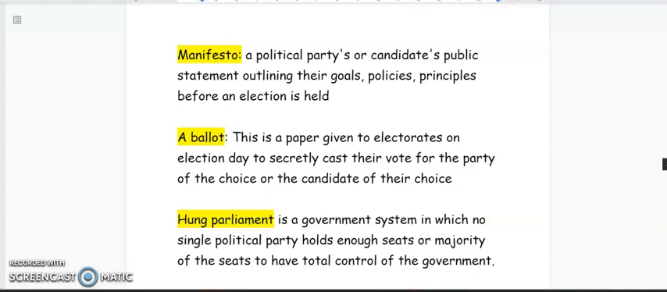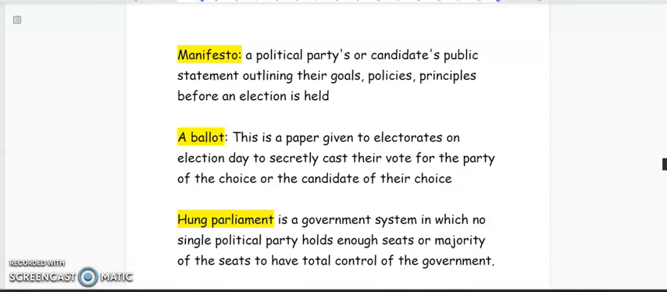Our next term is ballot. What is a ballot? This is a paper given to electorates on election day to secretly cast their vote for the party of their choice or the candidate of their choice.